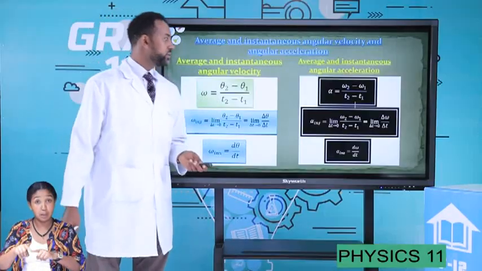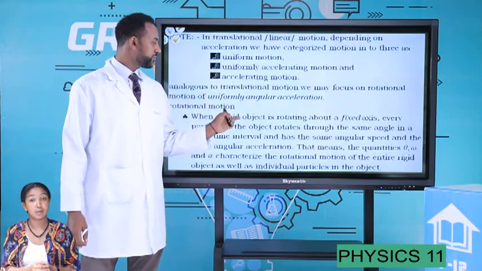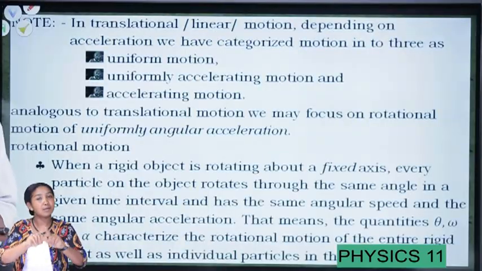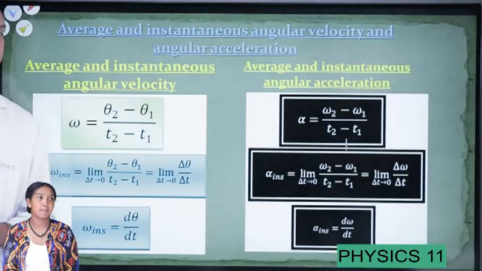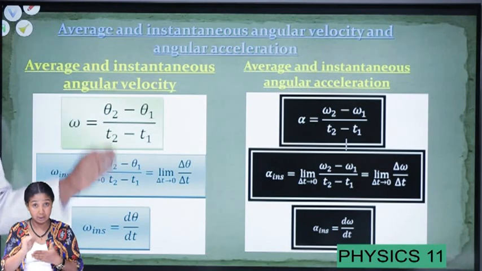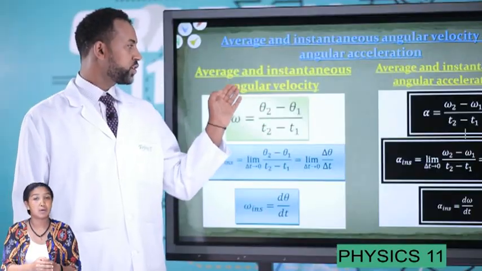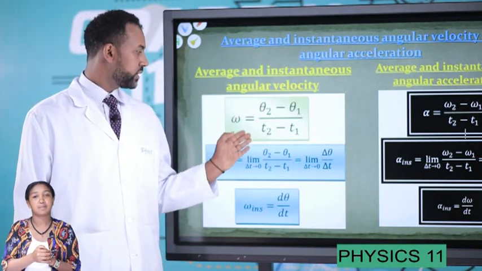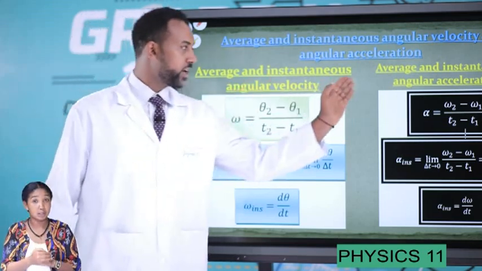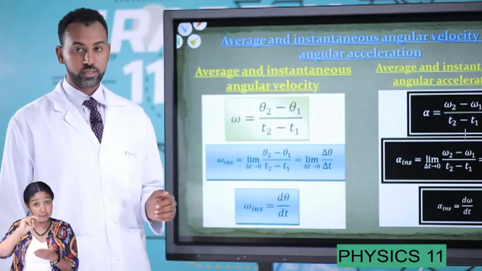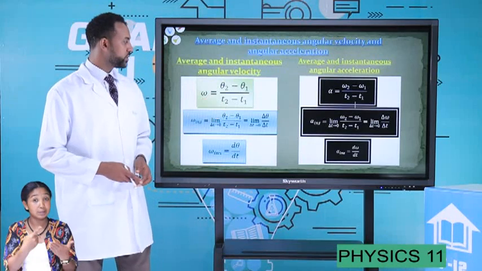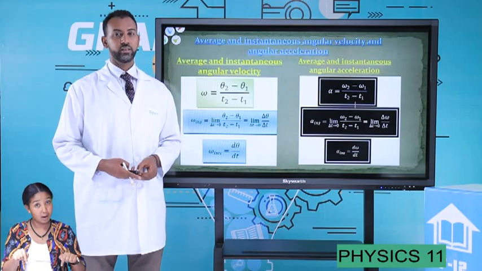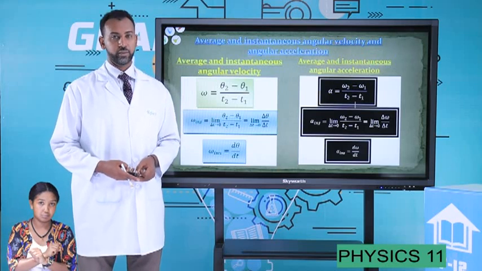Depending on the motion, we have already defined that for a uniformly accelerating motion, we have different equations. From linear motion, these are the well-known equations, for average and instantaneous velocity, and for angular motion we can have average and instantaneous angular velocity and angular acceleration. These points we'll discuss in our next session. So for today, that's all I've got. Bye-bye.